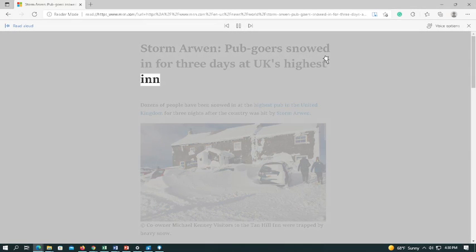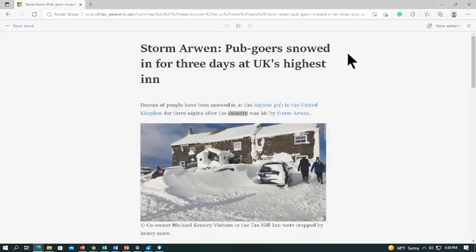Highest in. Dozens of people have been snowed in at the highest pub in the United Kingdom for 3 nights after the country.